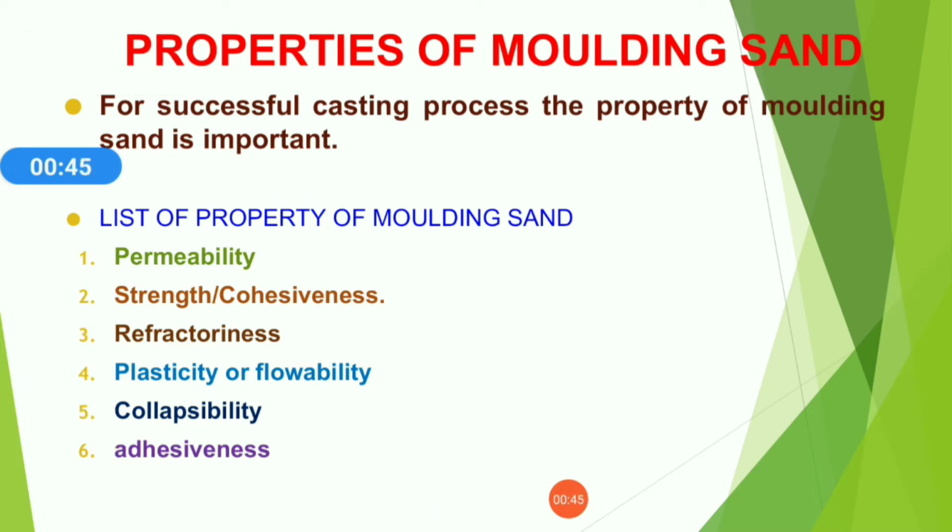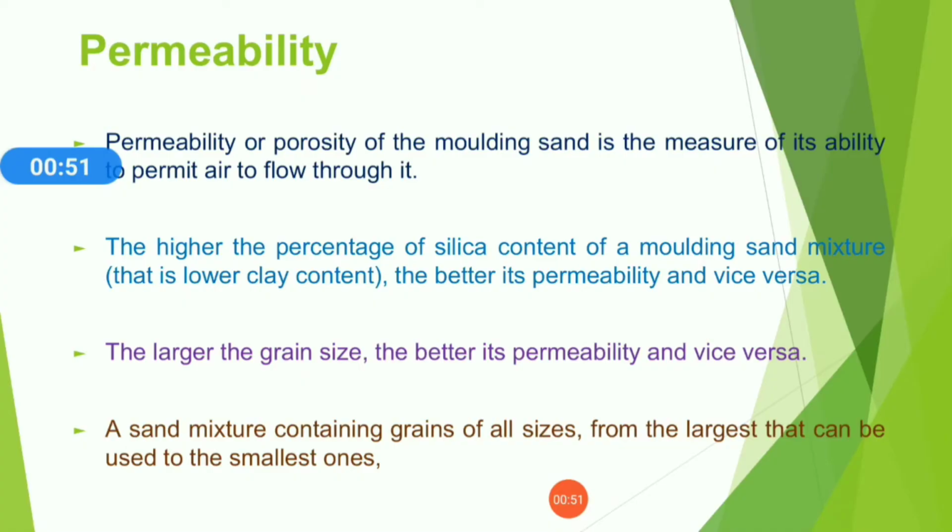Now let's begin, let's start one by one. We will elaborate all these properties of molding sand. So the first one is permeability. Permeability or porosity of the molding sand is the measure of its ability to permit air to flow through it.